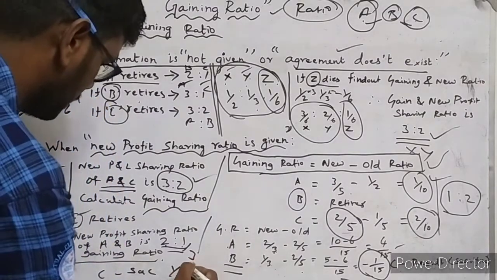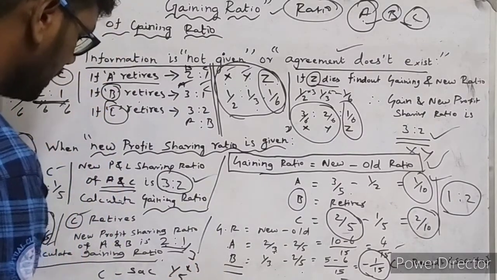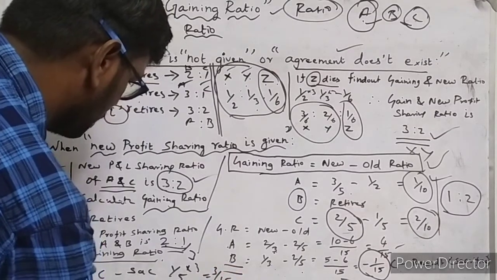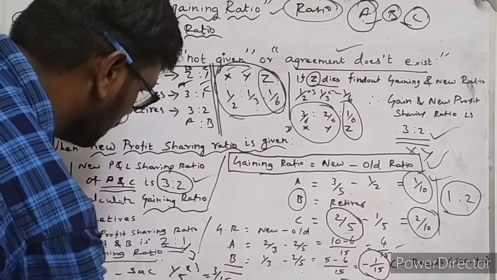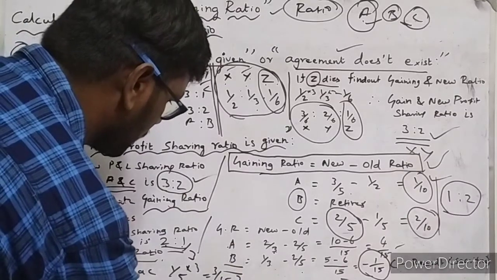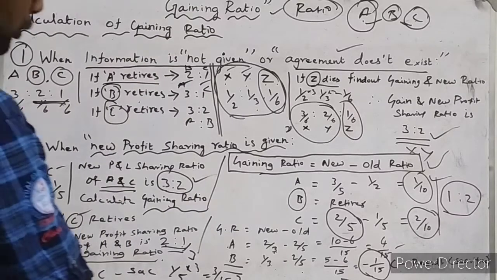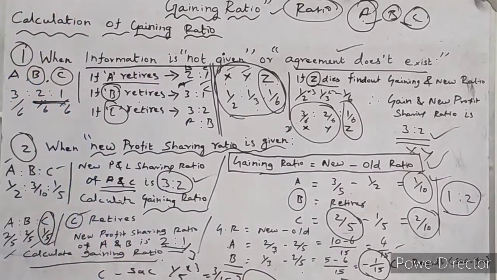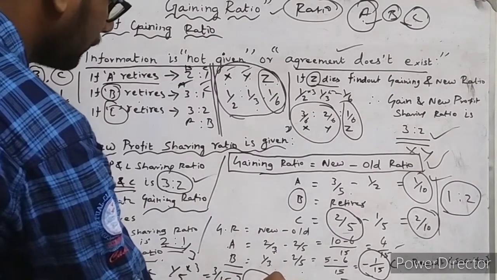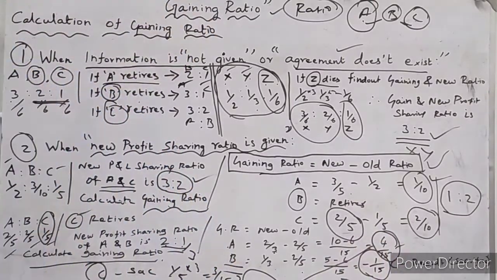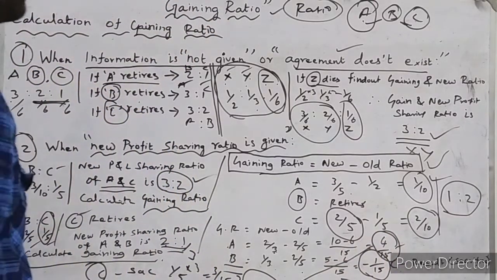So 15 is the biggest denominator, so we can convert everything into 15. The first one, if you multiply by 3, we get 3 by 15, and the other is 1 by 15. So collectively 4 by 15 is lost or sacrificed by both the partners. So 4 by 15 is sacrificed by C and B. Anyway, you check it out. This 4 by 15 is gained by A.